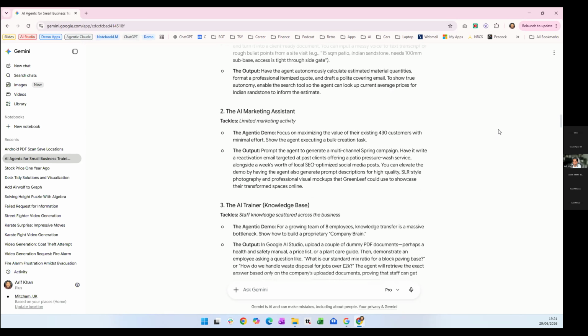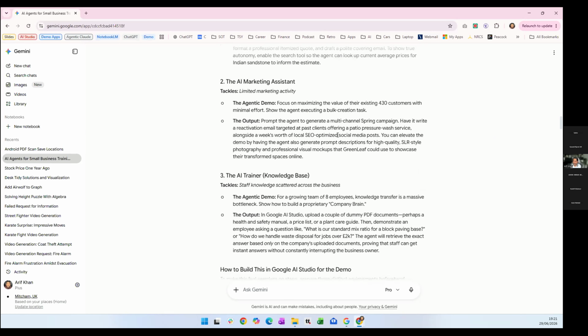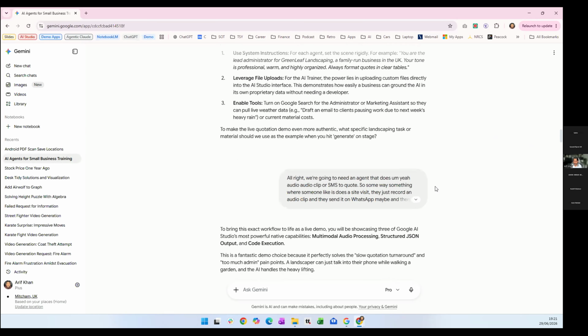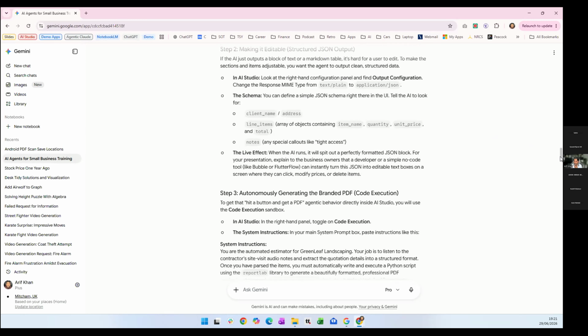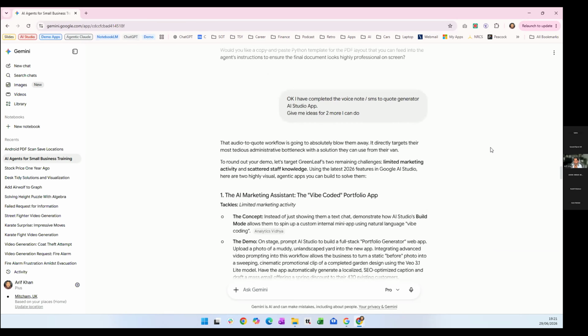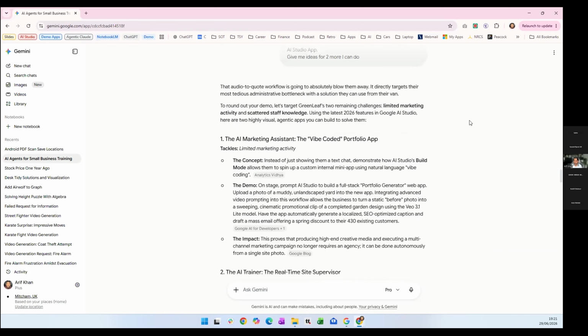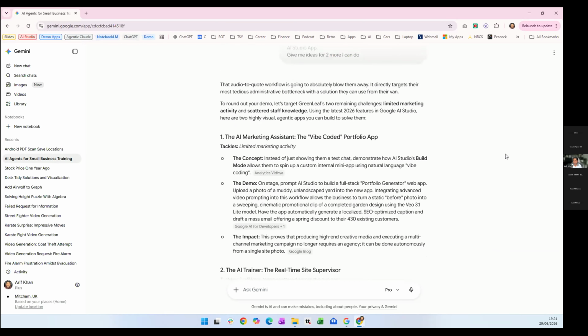So from a marketing point of view, it first of all suggested this idea. It came up with an idea around maximizing the value of your existing customers, and it talked about having an email campaign, etc. Then I went back and said, okay, we're going to do this one around the quote generation, which I showed earlier. So it did that, and I went through some back and forth there. Then I said, all right, give me 2 more ideas I can do after that.